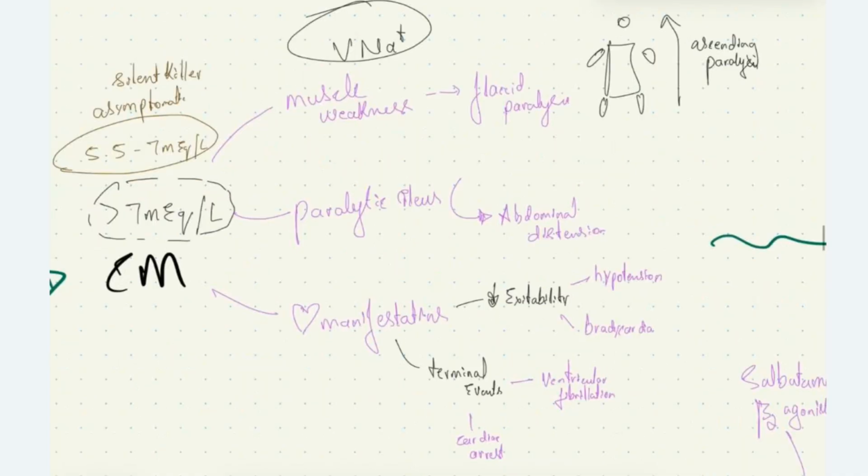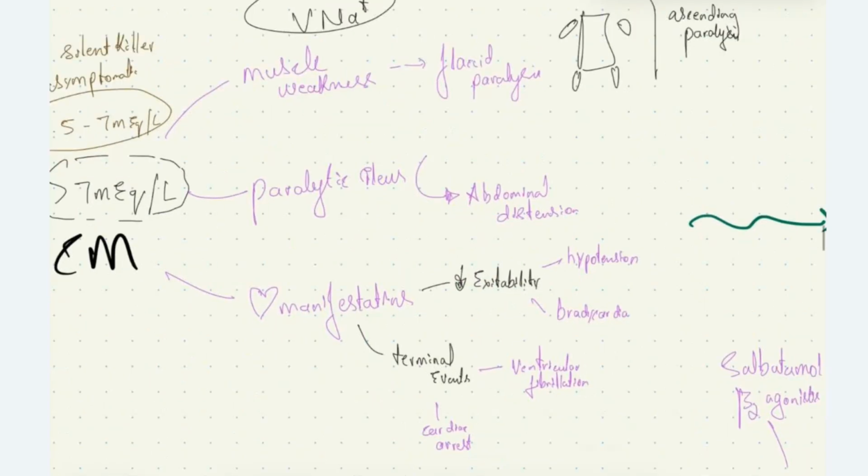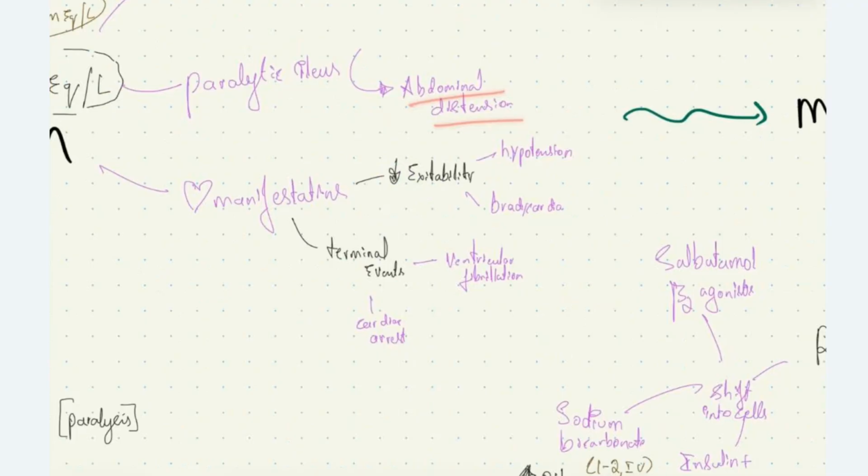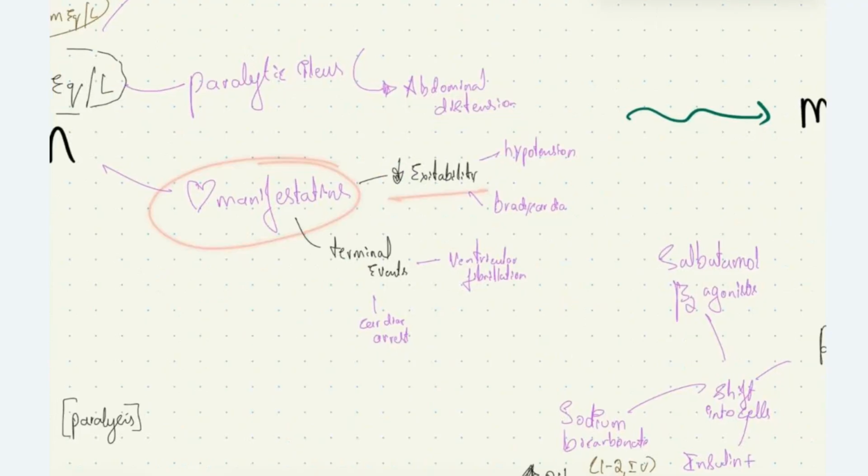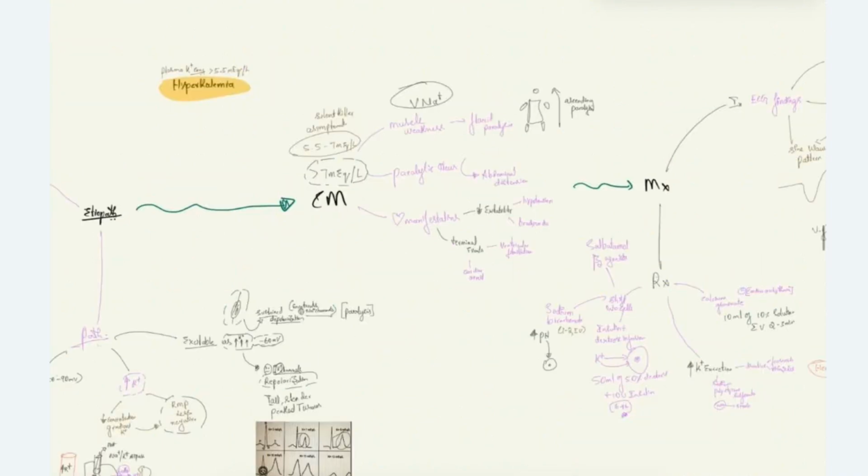Due to the inactivation of voltage gated sodium channels, the patient can have paralytic ileus, so the patient can present with abdominal distension. The cardiac manifestation, due to reduced excitability of the cardiac tissue, we can have hypotension, bradycardia, and as terminal events, we can have ventricular fibrillation and cardiac arrest, and may lead to death of the patient. Now, this is about the clinical manifestation.